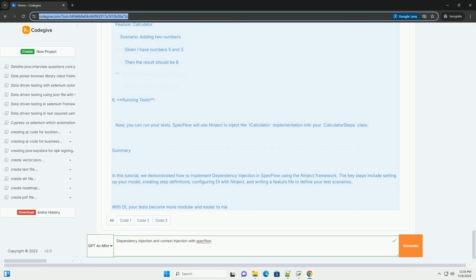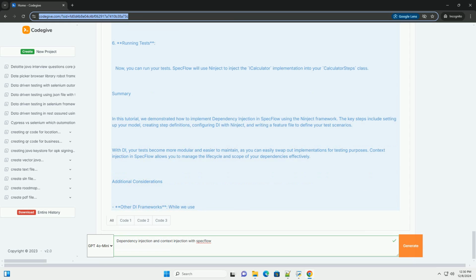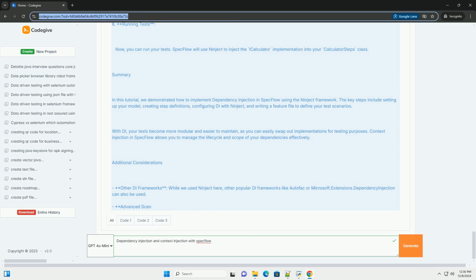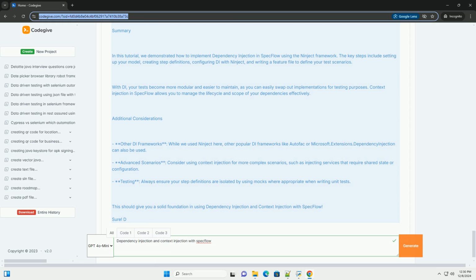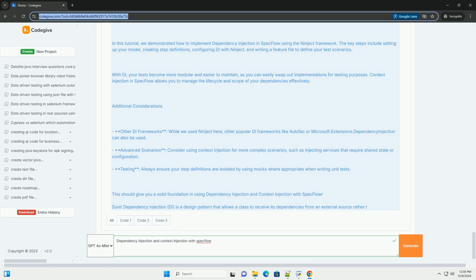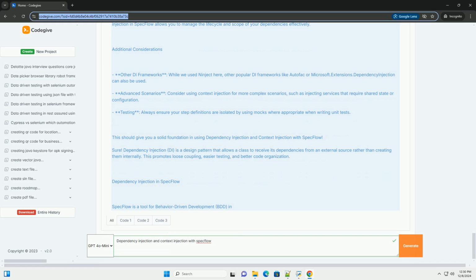Setting up SpecFlow with dependency injection. 1. Install required packages. You need to install SpecFlow and a DI framework. For this tutorial, we'll use the SpecFlow.NUnit and Ninject packages. You can install them via NuGet package manager. Install-Package SpecFlow.NUnit. Install-Package Ninject.